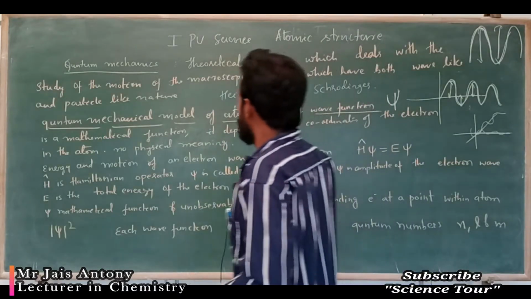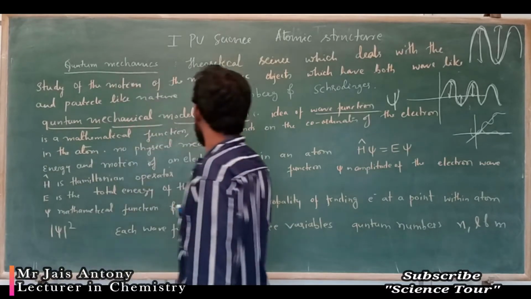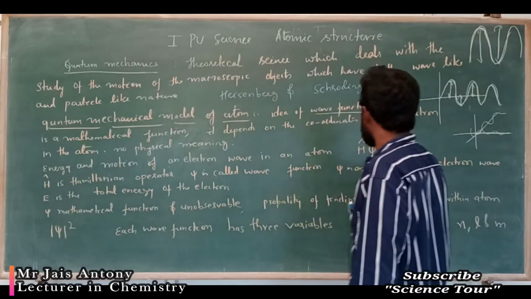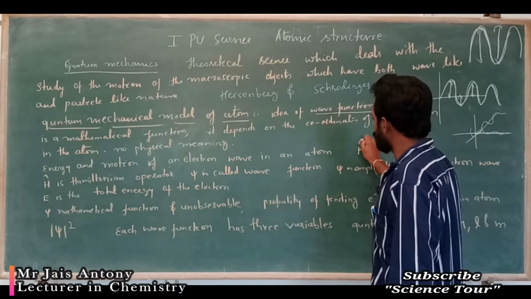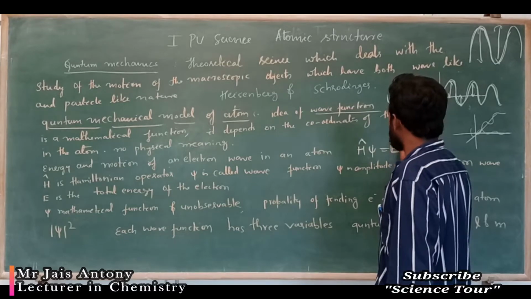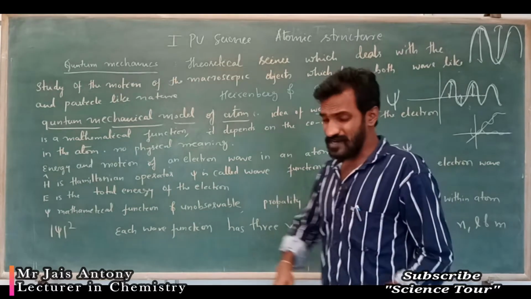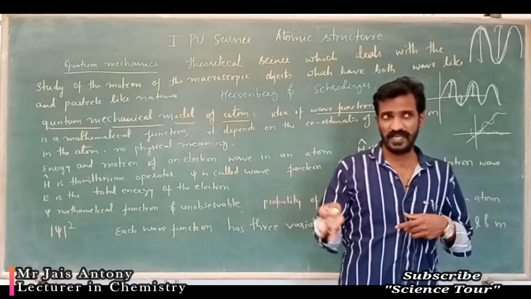Then the energy and motion of an electron wave in an atom is given by the Hamiltonian operator. There is a derivation for this and more. My dear students, don't get tense by seeing this. I am not explaining this right now; I will explain it in the JEE NEET class.